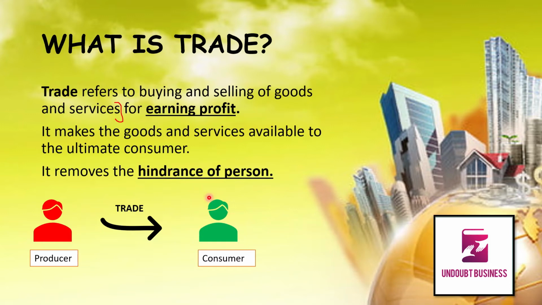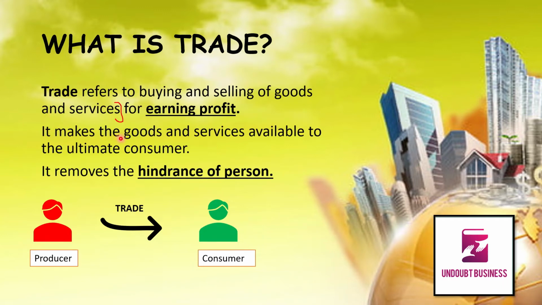Trade is nothing but buying and selling of goods and services, that is commerce. But for what motive? Here motive is important to make the definition of trade very easy. It is buying and selling of goods and services for earning some profit. It is trade. And the motive, the purpose of trade is what?